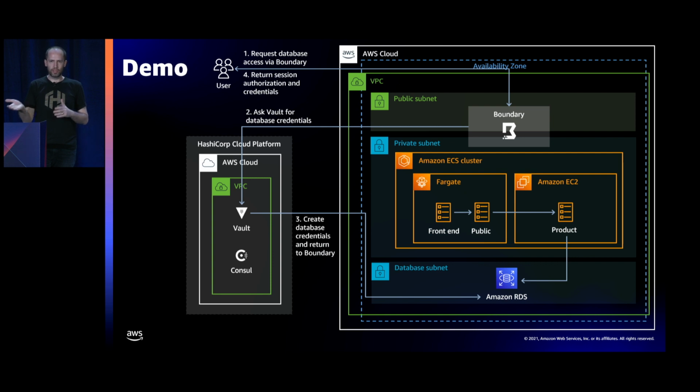The user is going to request database access from Boundary. Boundary is going to be configured, and I'll talk about what this looks like and what these resources are in just a moment. Boundary will be configured to talk to Vault and ask for the database credentials. Vault is going to create those credentials and return them to Boundary. And then Boundary is going to broker them back to the user, and so they're going to be dynamically generated for that session.